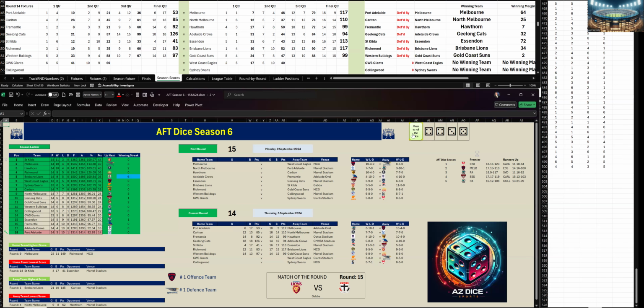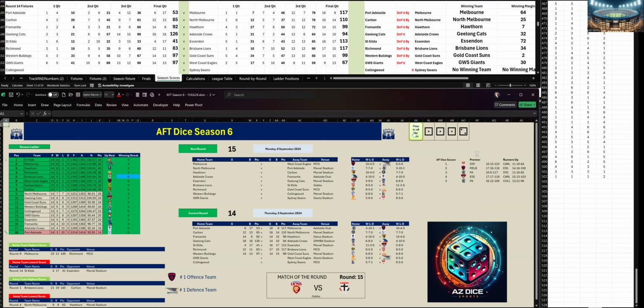Giants have kicked 4 goals 4 in that second quarter to West Coast 3-5. Giants are up by 29 points. Let's go to the third quarter. Third quarter, very even. Giants won it by 2 points. They kicked 3 goals 3 to the West Coast Eagles 3 goals 1. Giants are up by 31 points. Let's go to the last quarter.